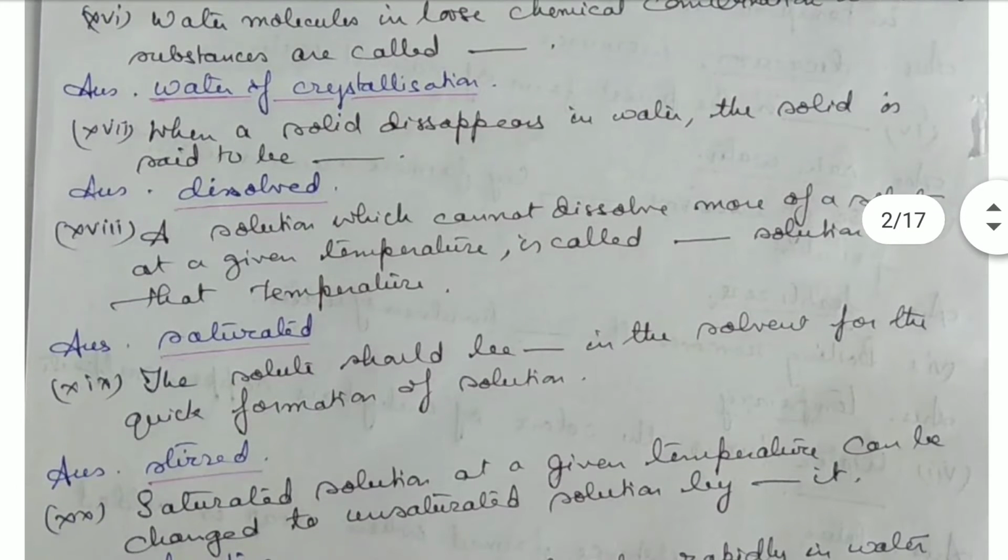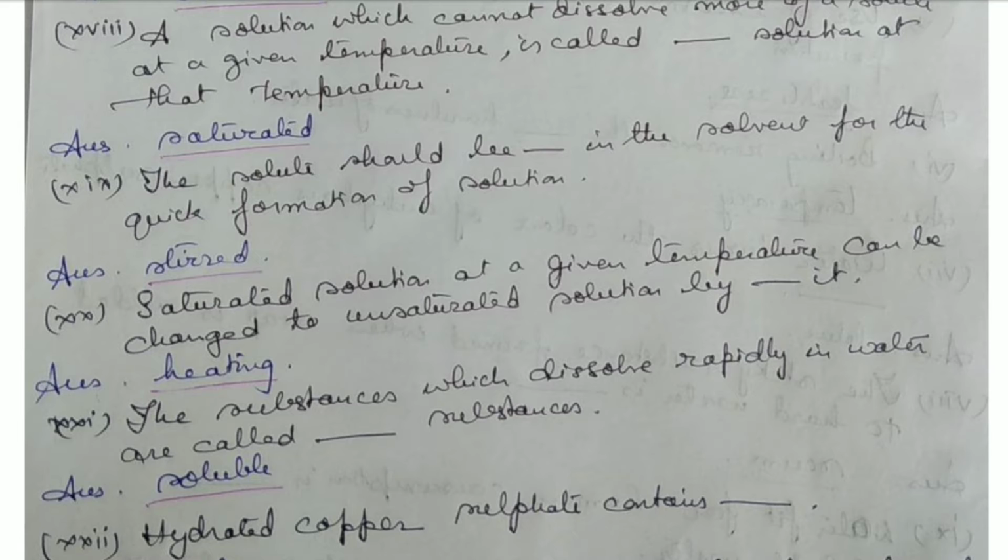A solution which cannot dissolve more of a solute at a given temperature is known as a saturated solution at that temperature. That temperature is required, because if you increase the temperature, the saturated solution will become unsaturated. The solute should be stirred in the solvent for the quick formation of solution. A saturated solution at a given temperature can be changed to an unsaturated solution by heating it.